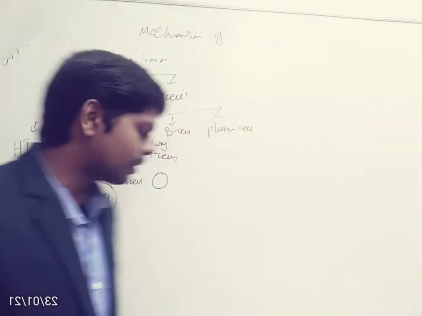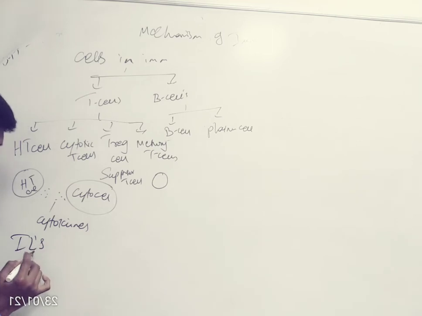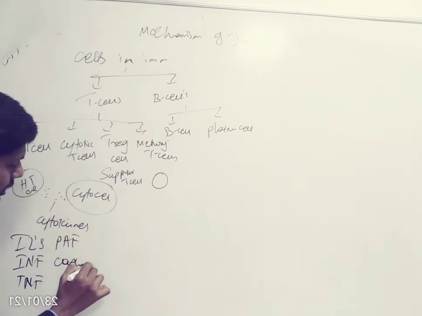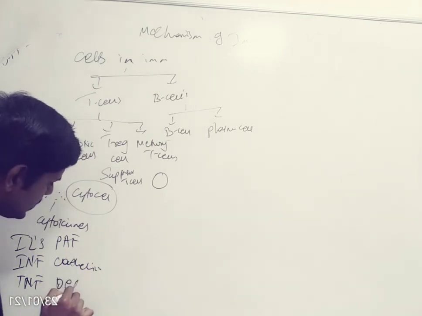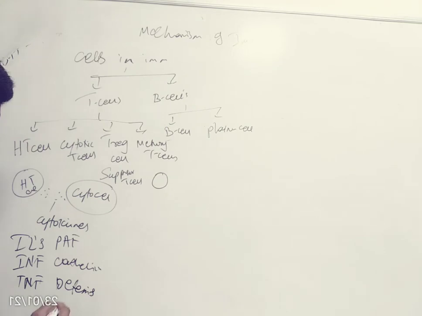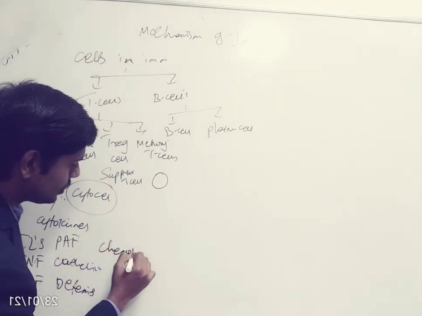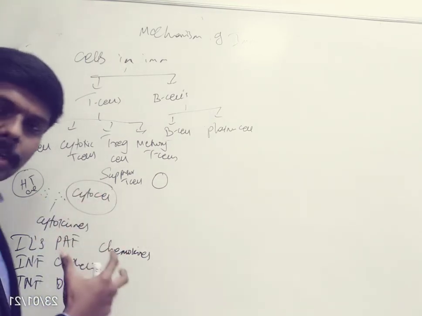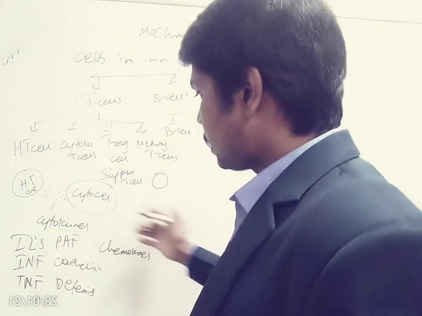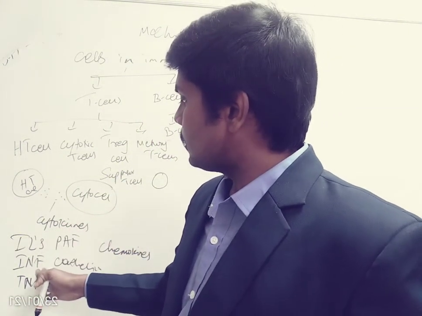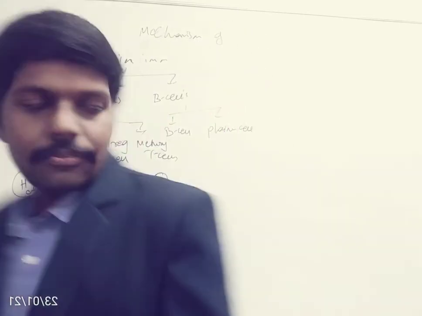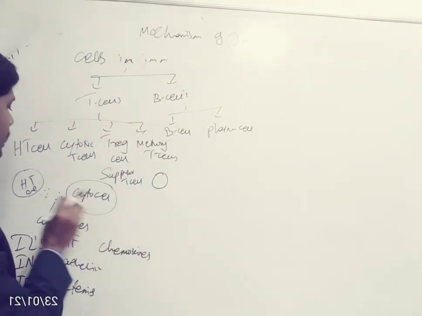We have different types of cytokines: interleukins, interferons, tumor necrosis factor, platelet activating factors, cathelicidins, defensins, and even some types of chemokines. All these are different chemicals used by the immune cells to communicate with each other.